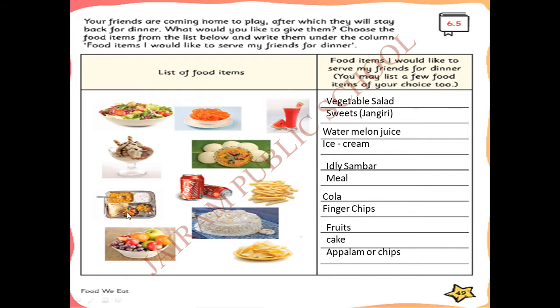Okay. Next is the meal. See, meal: chapati, curd rice, sambar rice. They have given you dishes, vegetables also. This is a small meal, a mini meal. Next is the cola, Coca-Cola. Next, finger chips. Next is the fruits. They have given you many fruits here. Next, cake. See here, cake. Next, appalam or chips. Okay, these are all the food items.